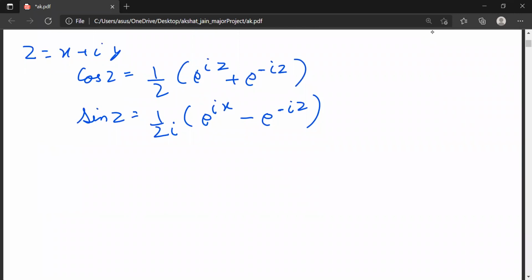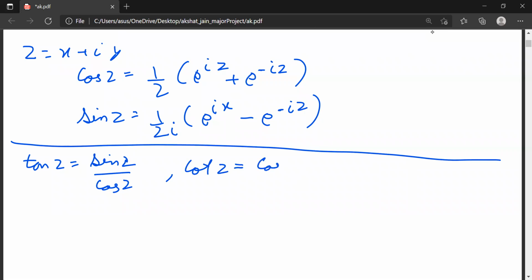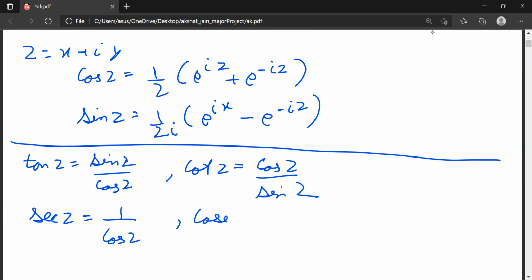So further, as in calculus, we know that tan z is equal to sin z by cos z, cot z is equal to cos z by sin z, sec z is equal to 1 upon cos z, and cosec z is equal to 1 upon sin z.